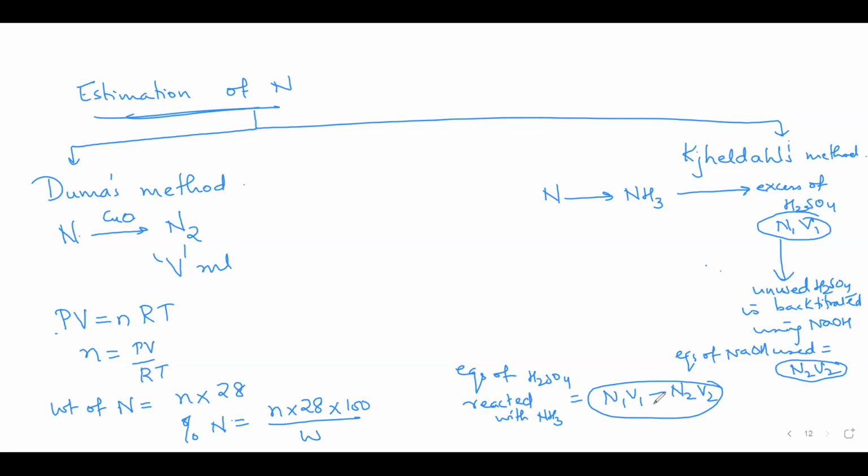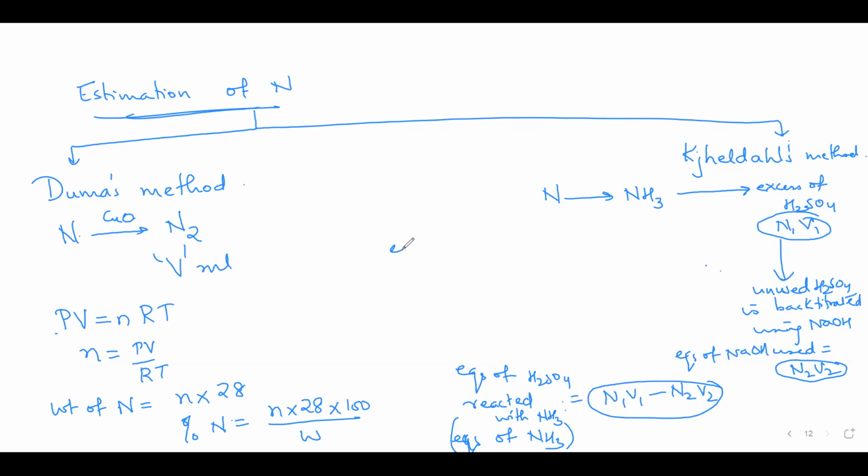Okay. So now these are the equivalents of sulfuric acid reacted with ammonia. In other words, these are the equivalents of ammonia. Equivalents of ammonia भी same ही रहेंगे, N1V1 minus N2V2.